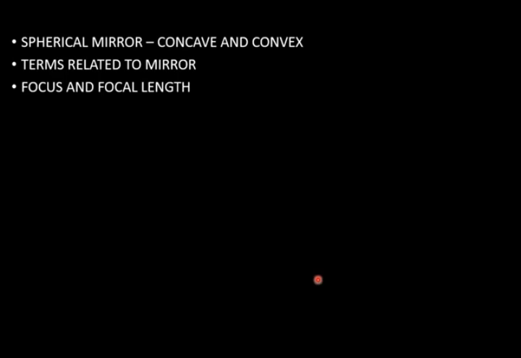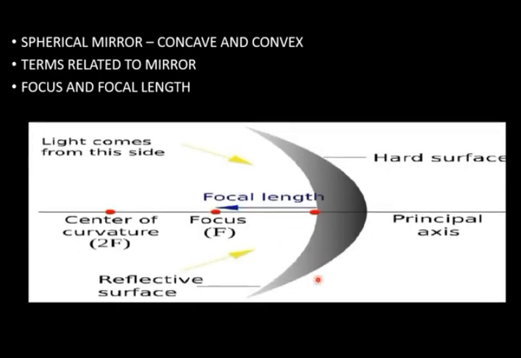A concave mirror collects all the rays at one point after reflection, that's why it is known as converging, and in a convex mirror rays of light spread after reflection, so it is called diverging. Now we will discuss some terms related to the mirror.